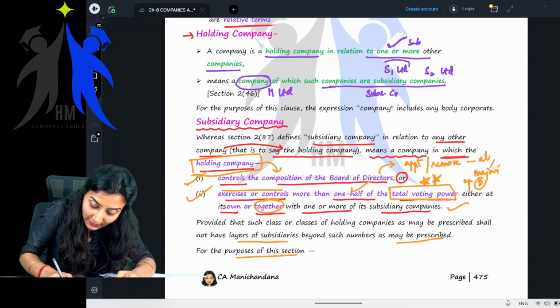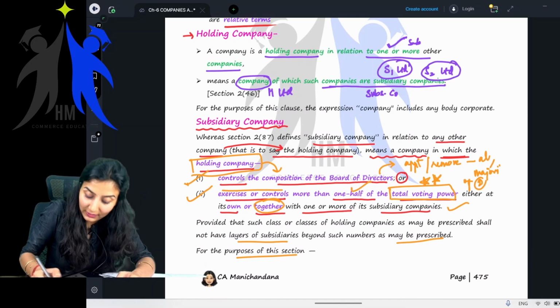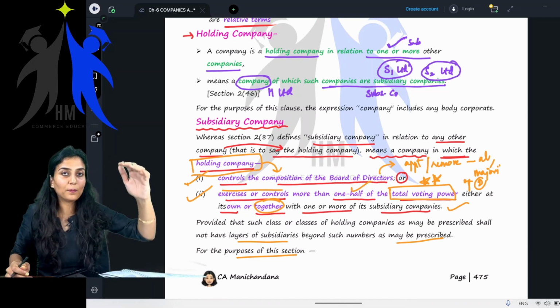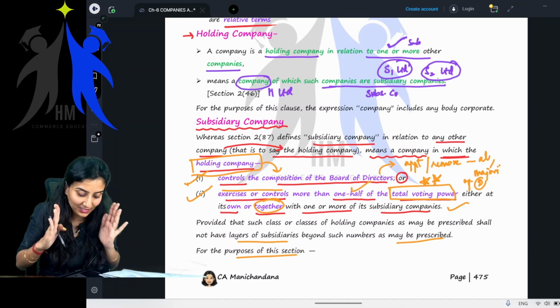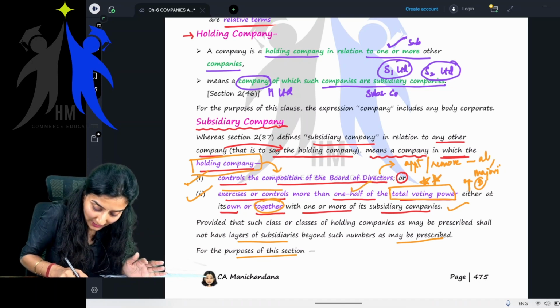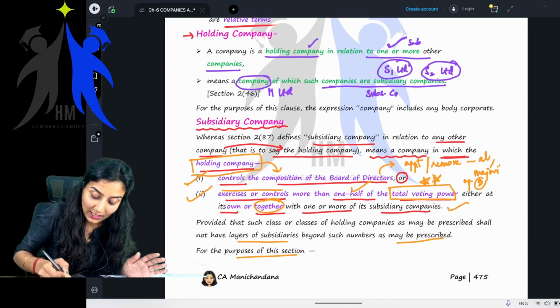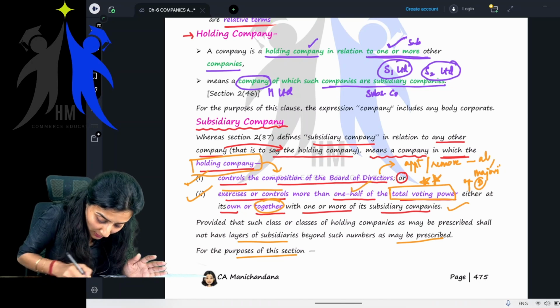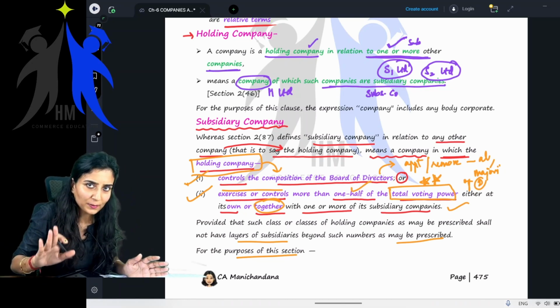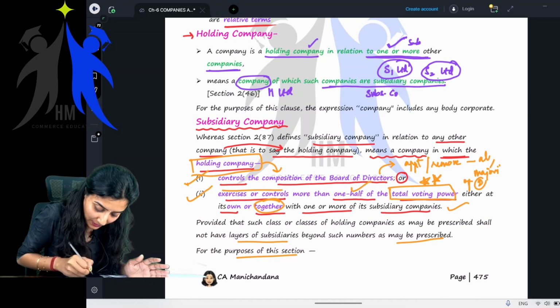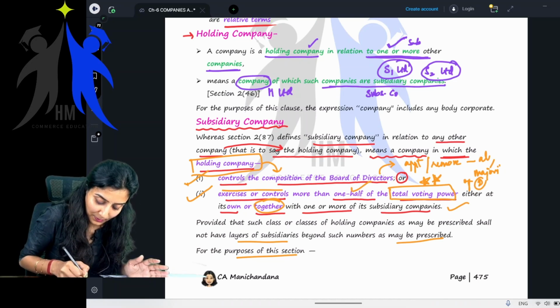So for these subsidiary companies, there is one company called the holding company. They're trying to relate. See, read the definition, you will get to know. A company is a holding company in relation to one or more other companies. What are those other companies? Subsidiary companies only. Means a company. Which is this company?